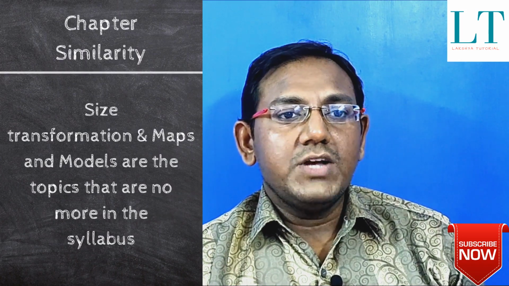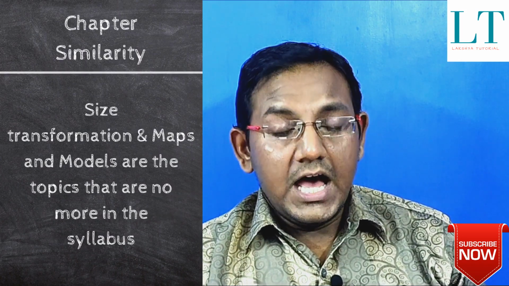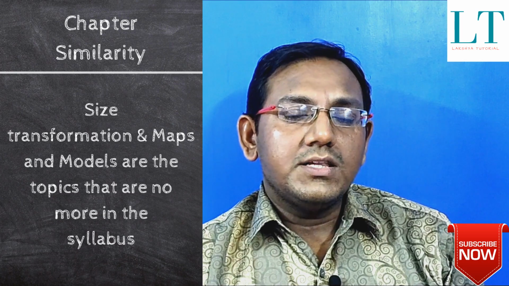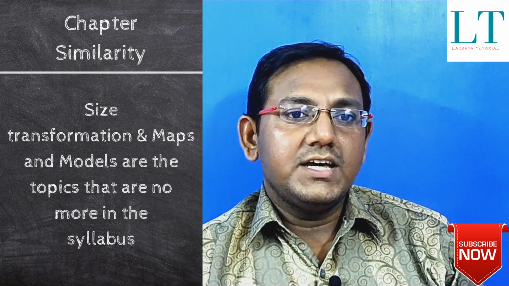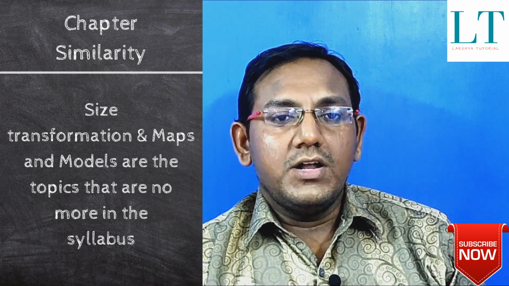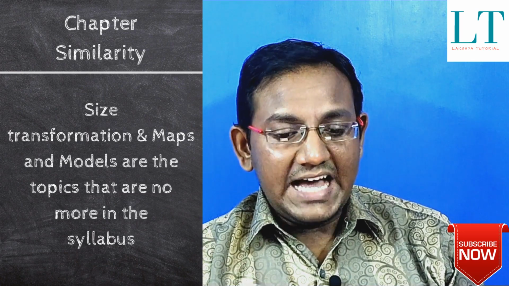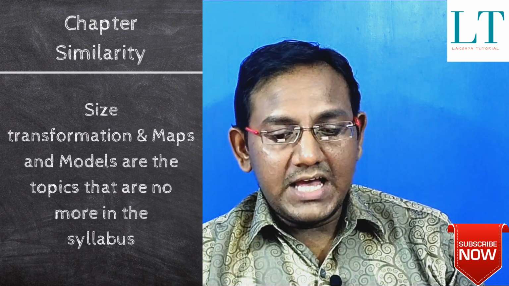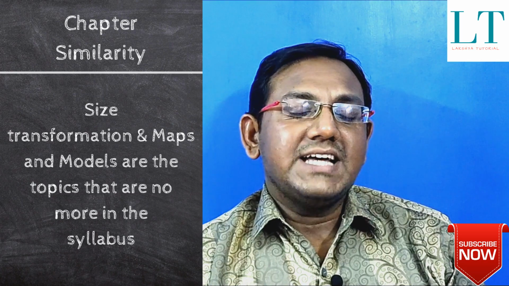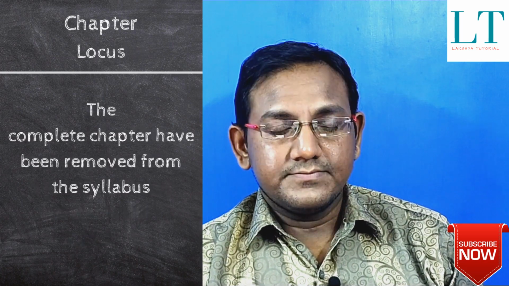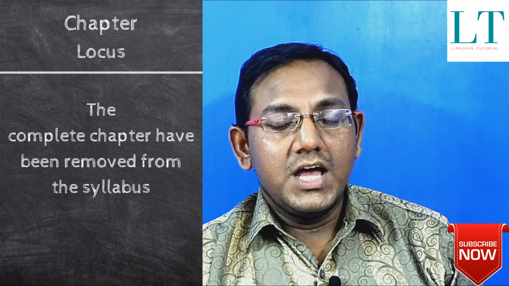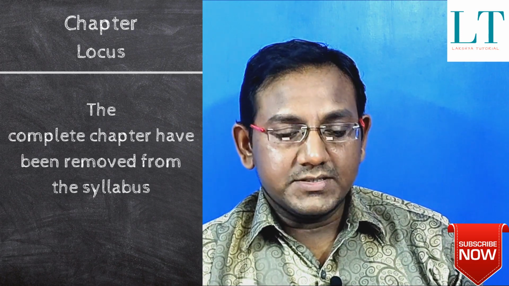Now the next chapter that we are going to discuss is similarity. Now in similarity, all the axioms are already there. The area is already there. But what has been removed are size transformation, maps and models. These are the topics that have been removed from your syllabus. Now the next chapter is locus. Locus is a chapter that has been entirely removed from your syllabus.